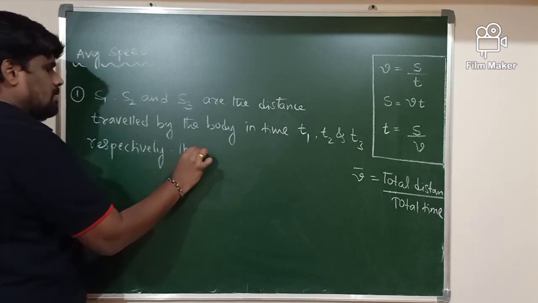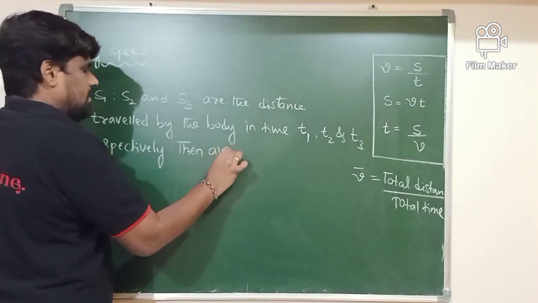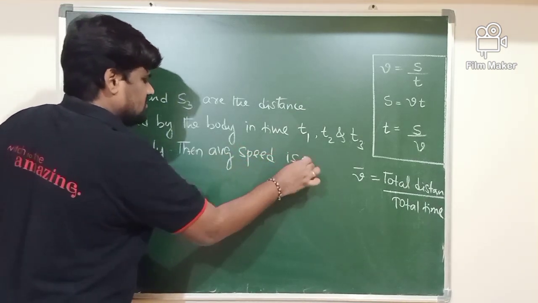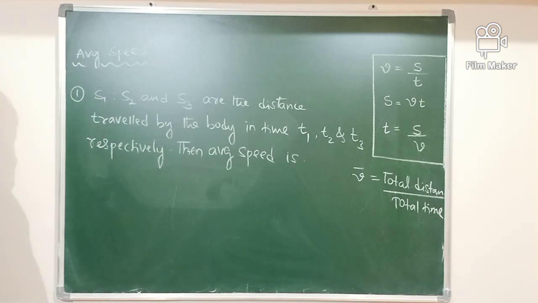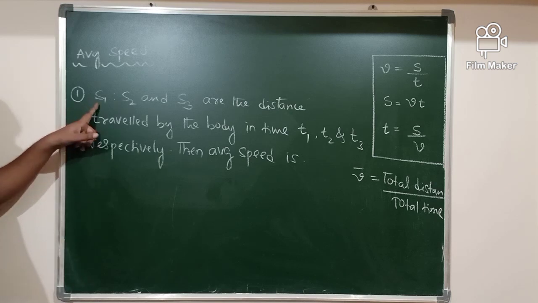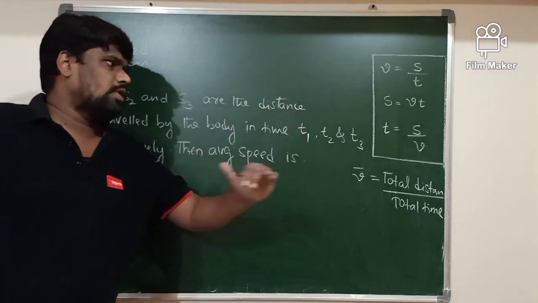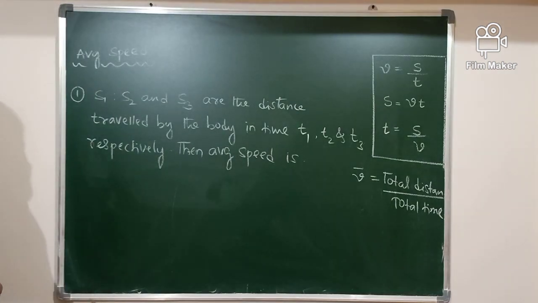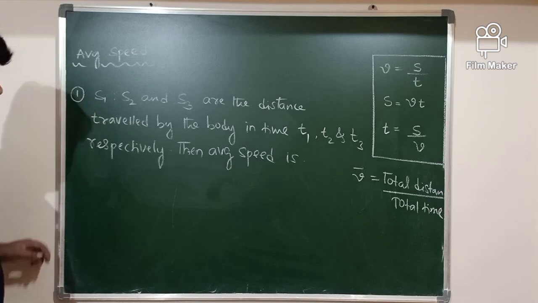Then the average speed is the very basic formula, the first basic formula to calculate the average speed. What is given here? Distances are given, and time is given. Distances and time are given. They are asking you to calculate the average speed of a body. Very simple way. We are using the simplest way to calculate the average speed here.